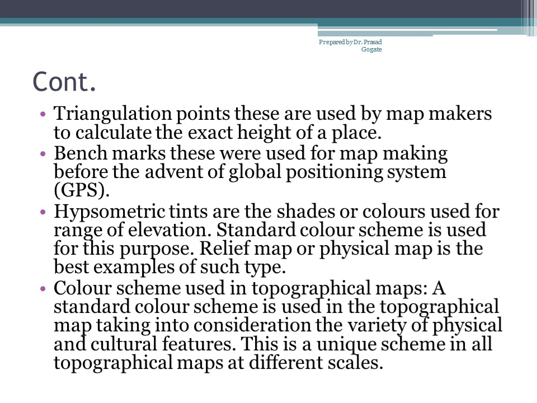So it will start with light green, dark green, or start with light blue, then light green, dark green, then orange, then brown and dark brown, something like that. You must have seen these maps. Otherwise you can open the atlas after you hear this and see these differences. So a color scheme is used in topographical maps. A standardized color scheme is used in topographical maps, taking into consideration a variety of physical and cultural features, and it's a unique scheme in topographical maps at different scales.